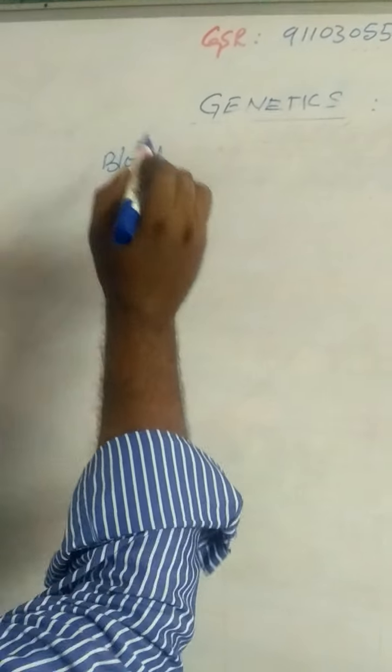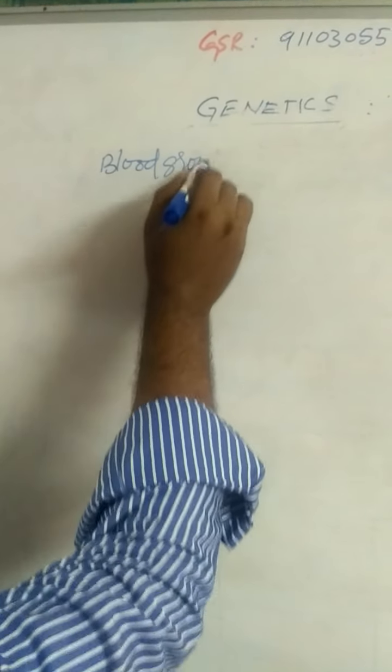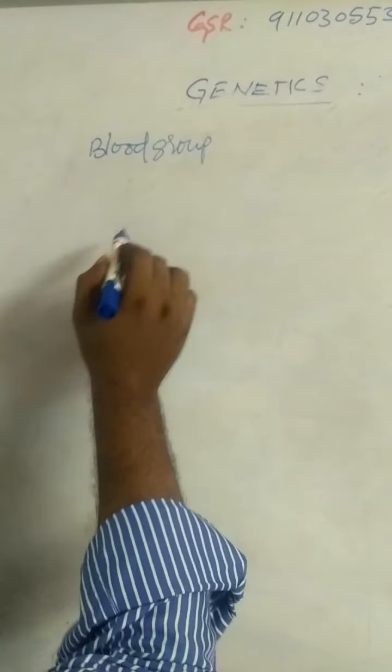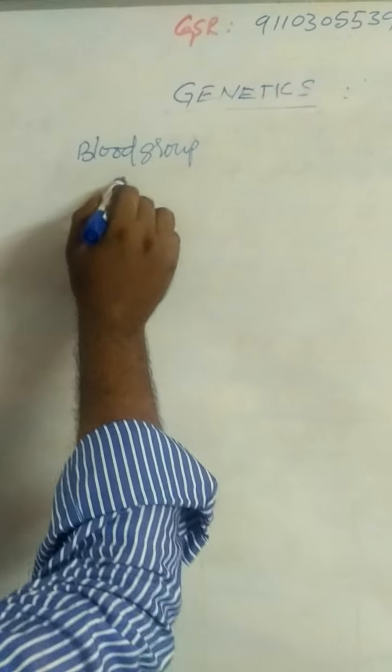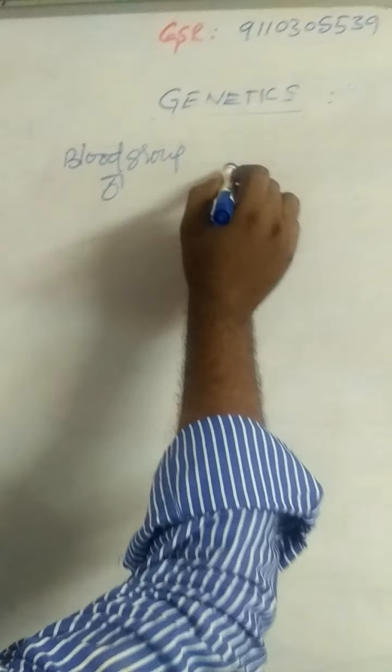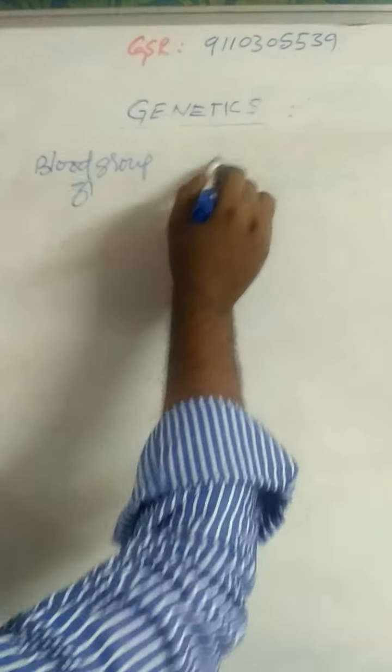And coming to blood group inheritance. This is parent blood group. Father blood group, mother blood group.